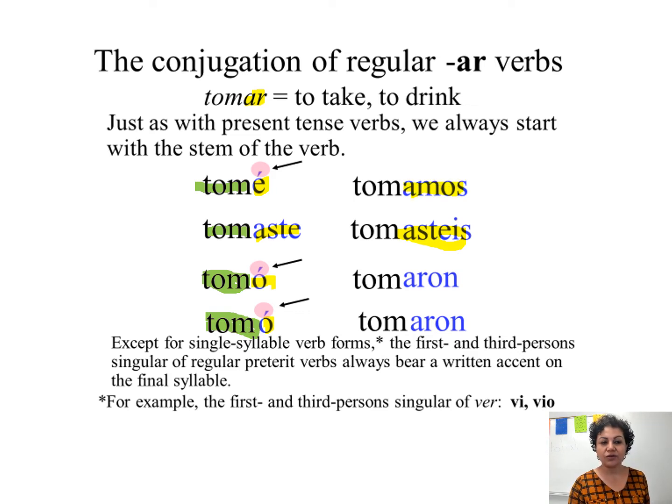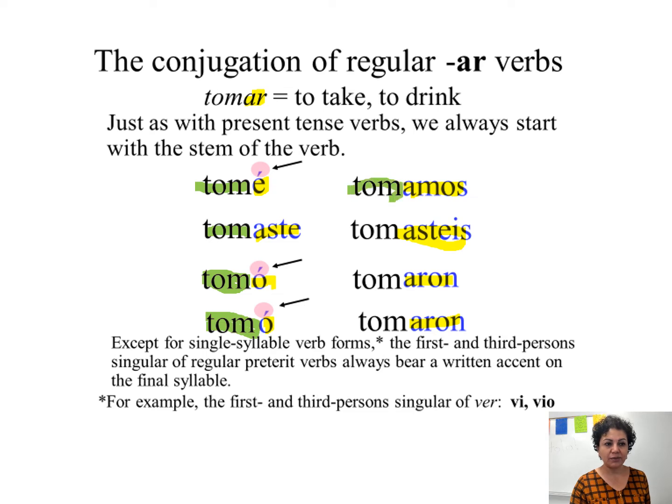Okay, I'll go back here. Nosotros tomamos, nosotras tomamos. Ellos, ellas, ustedes tomaron. So, that is the ending that we need to remember. It doesn't matter what kind of AR verb you have. It can be tomar, estudiar. You always need to remember the endings. You keep the stem, like tom.